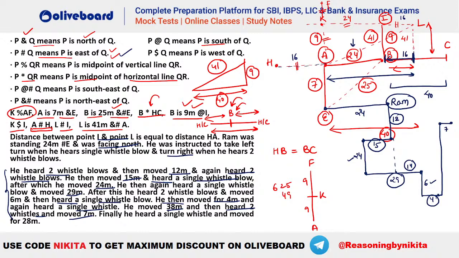After that what happens? Finally he heard a single whistle and moved for 28 meters. Now you can see he has to go 28 meters again, so it will be something like this. He will go above. This is your 7 meters and from here whatever is remaining, he will be going 28 meters, which will be going beyond this point. Okay, so he will finally go 28 meters up. Okay, I hope this question is clear to everybody, how this has to be done.